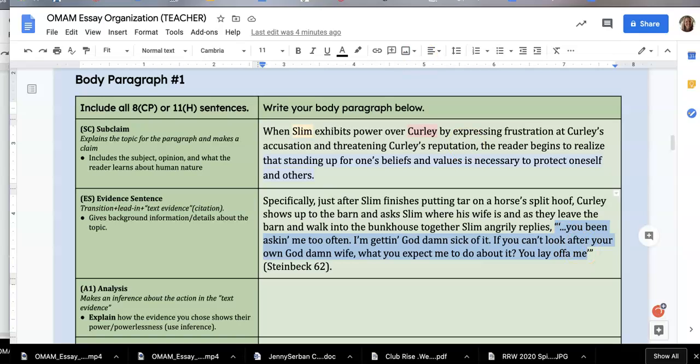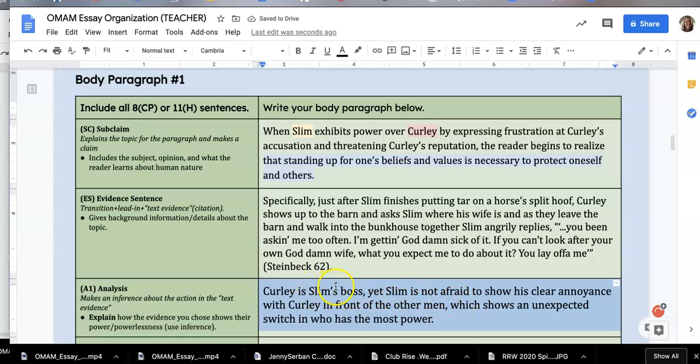So what I decided to write about was this. I decided to recognize the fact that Curly is Slim's boss, and yet he isn't afraid to show that he's annoyed. So this is what I wrote.